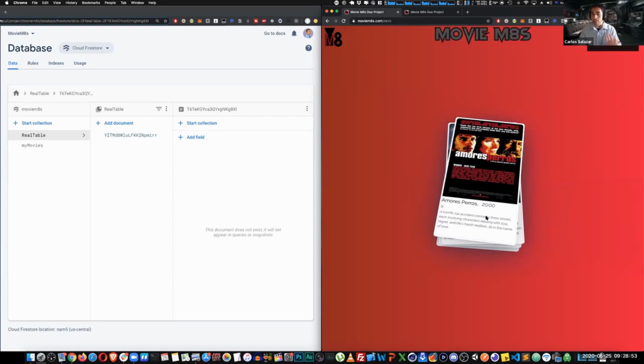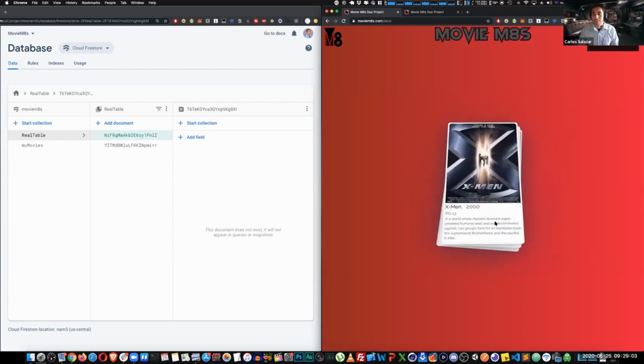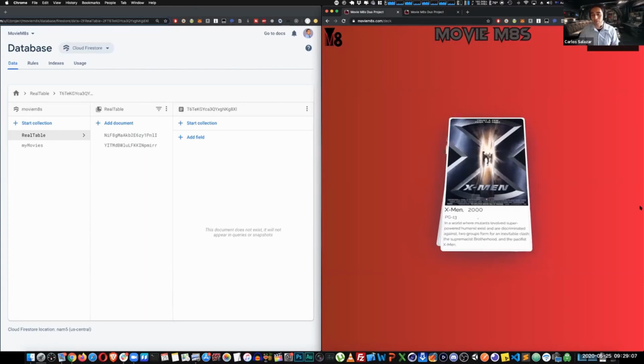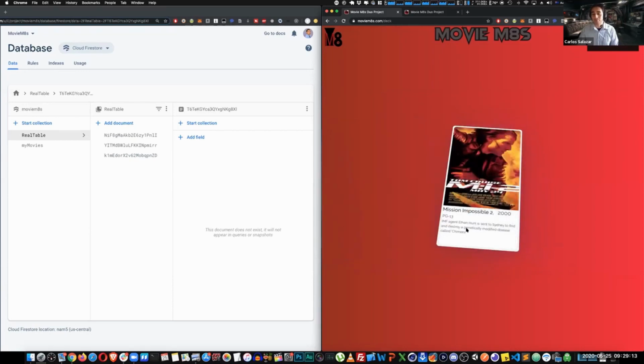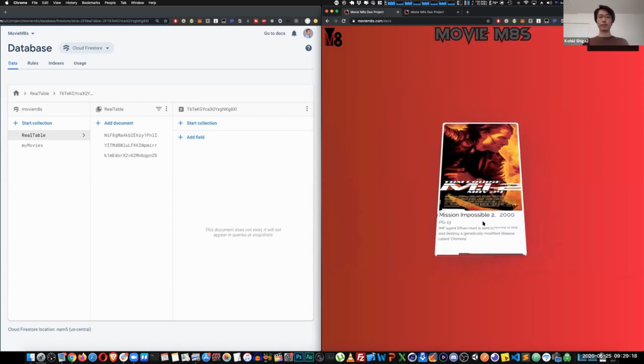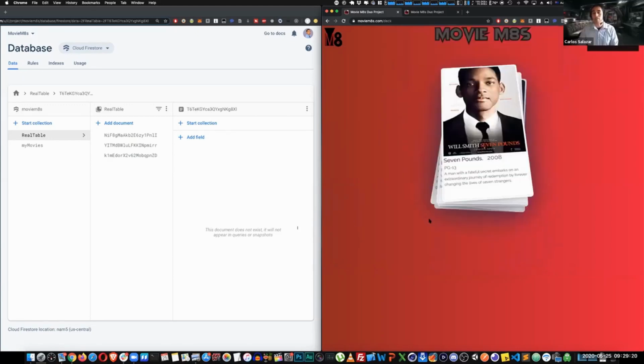And then I can see the next card, Amores Perros, which is actually a Mexican movie. Maybe Vic has seen it. Yeah, it's actually a little bit of a dark movie. So yeah, why not? I'll watch it again. X-Men 2000. Yeah, I like X-Men. I'll just put it in there. Monsters Inc. Oh my God, only good movies today. But I think I've seen this many times, so I'm not gonna like that. Mission Impossible 2, another classic. It's okay. I think I've seen it enough times, so no, I'm not gonna like that one.